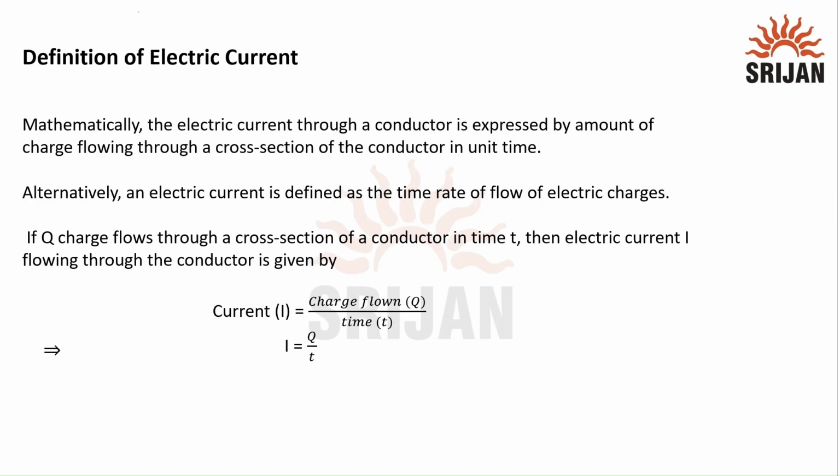Definition of electric current. Mathematically, the electric current through a conductor is expressed by amount of charge flowing through a cross section of the conductor in unit time. Alternatively, an electric current is defined as the time rate of flow of electric charges. If Q charge flows through a cross section of conductor in time t, then electric current I is given by the formula current I is equal to charge flown, that is Q, divided by time, that is t. This implies I = Q/t.